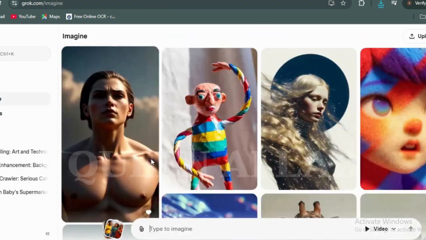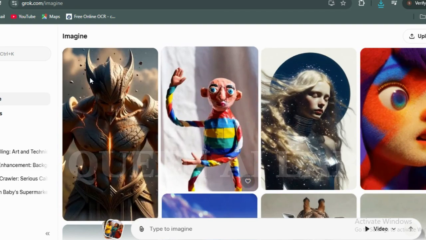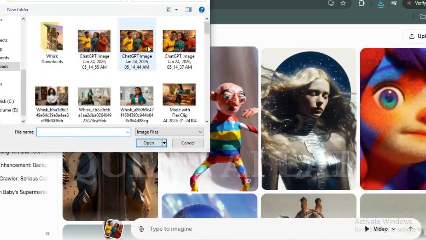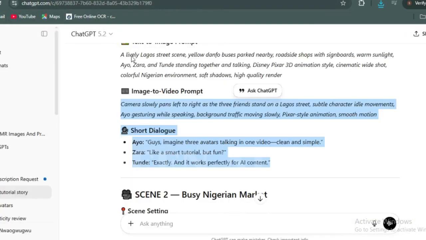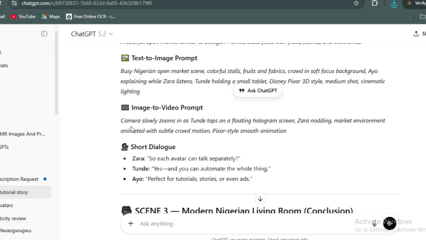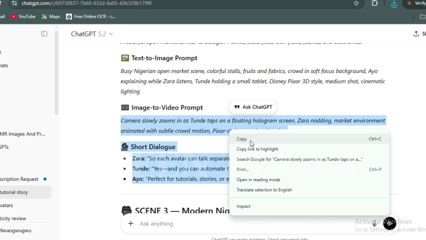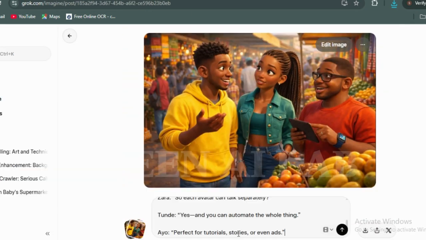So we'll go back and pick the second scene and do exactly the same thing that we did the initial time. We'll pick our second image, which is them in the supermarket. Then we'll move back to ChatGPT and copy the second scene prompt, the image to video prompt of the second scene. Now we'll copy this back to Grok and I drop it again.